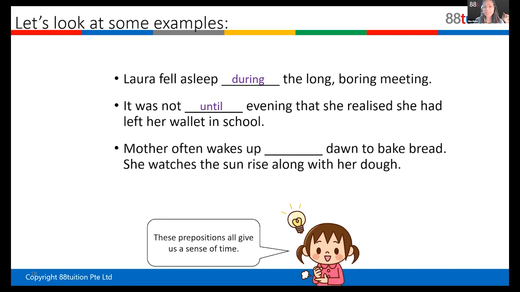Okay, mother often wakes up what dawn to bake bread. She watches the sun rise along with her dough. She wakes up. Is it after dawn or before dawn? Before. Yes, before dawn, right? In the morning, she wakes up before, so she can watch the sun rise along with her dough. So before. These are all time prepositions.